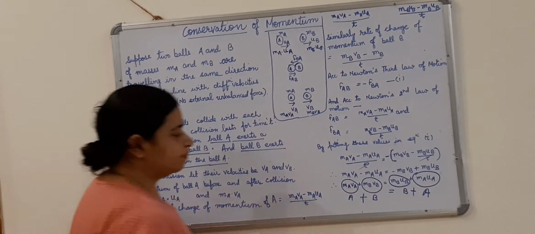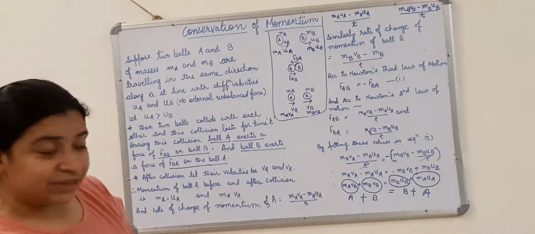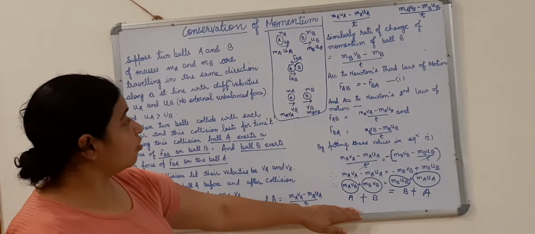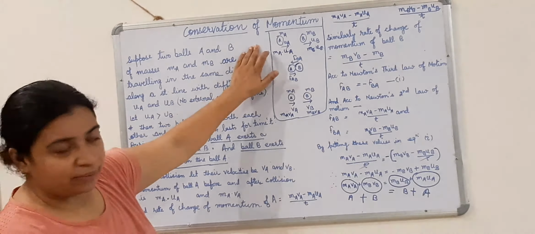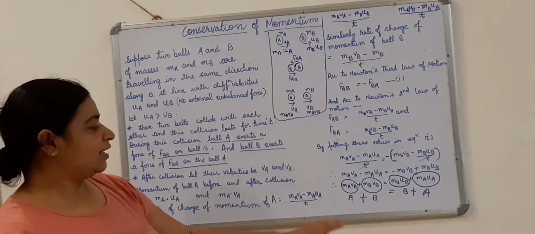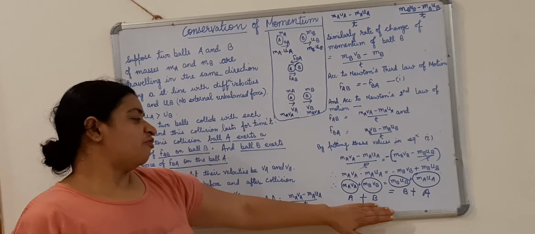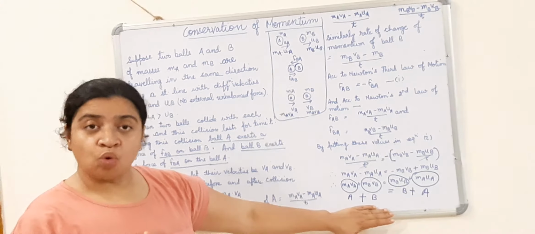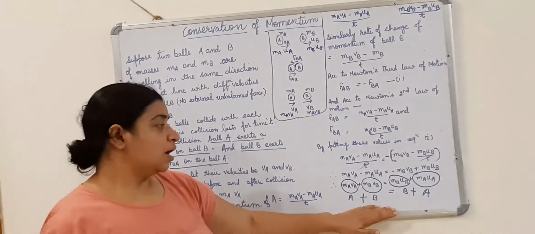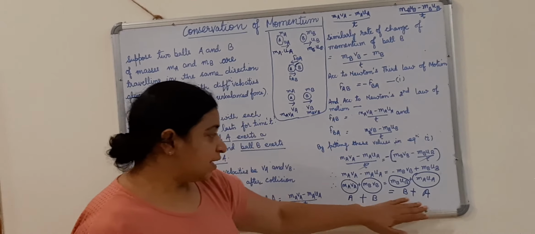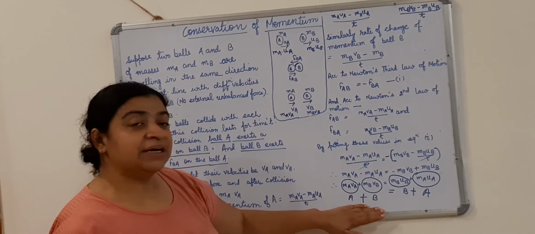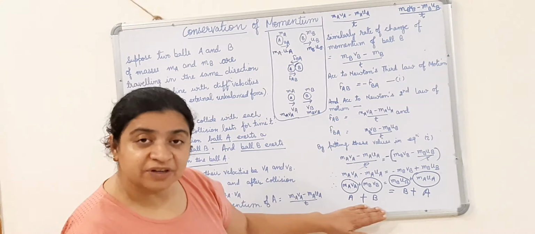So from this we have concluded our law of conservation of momentum. It states that the sum of momenta of two objects before collision is equal to the sum of momenta of two objects after collision.